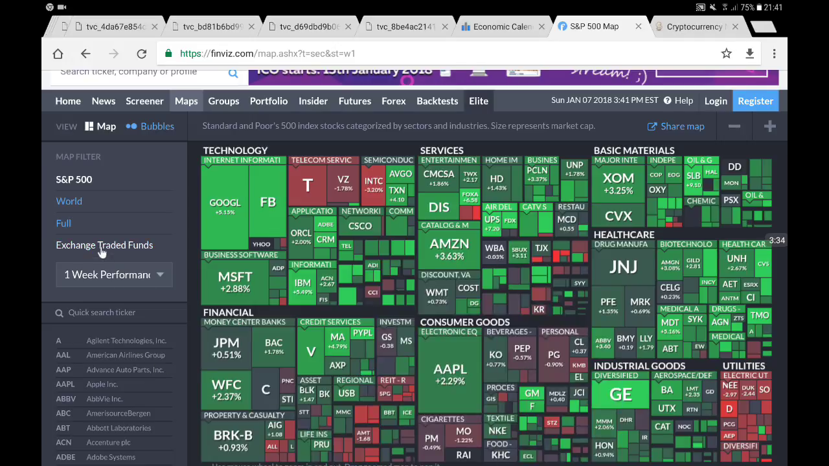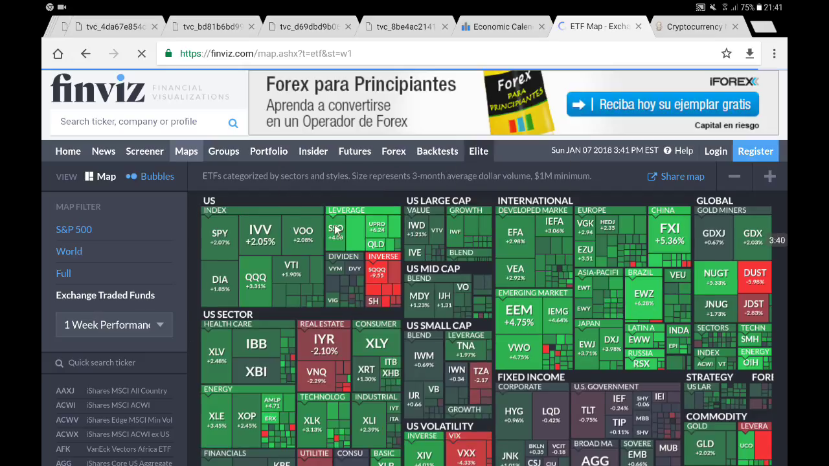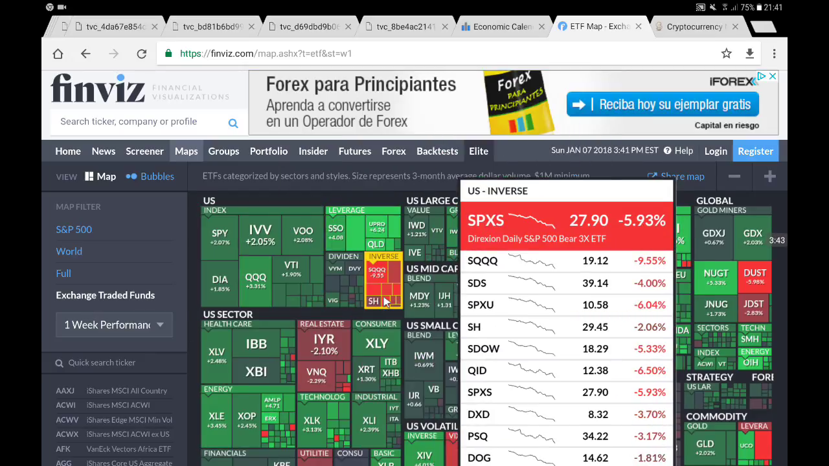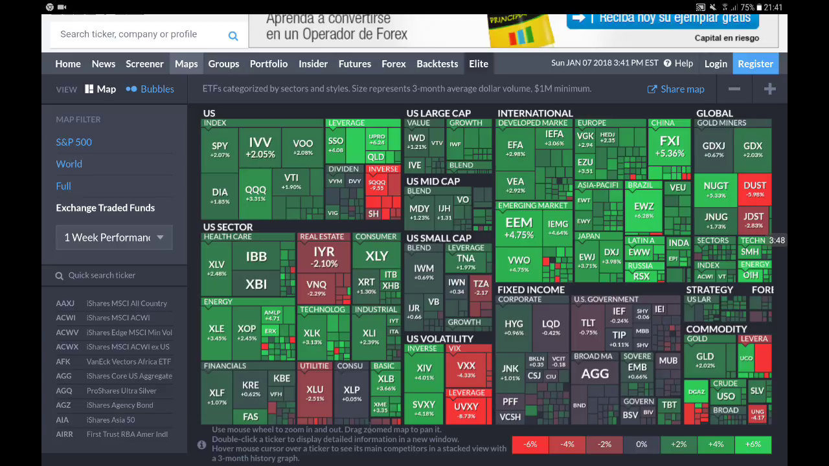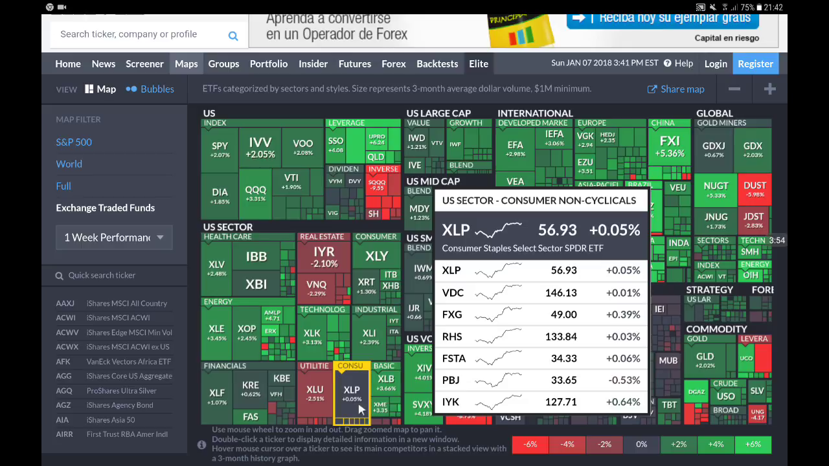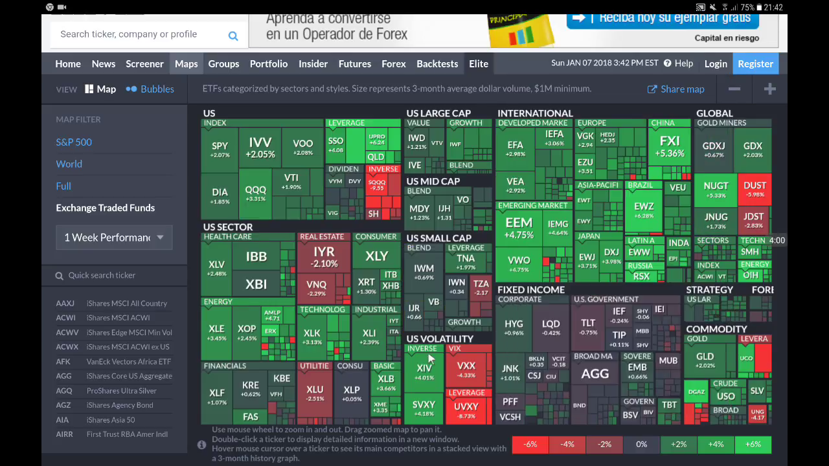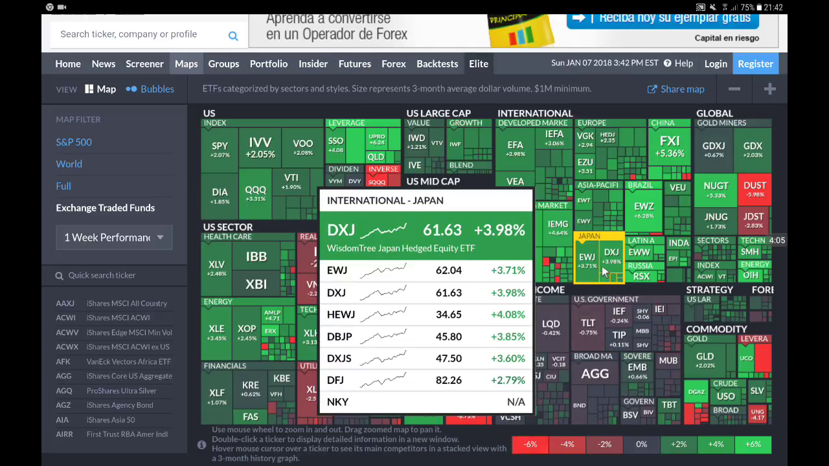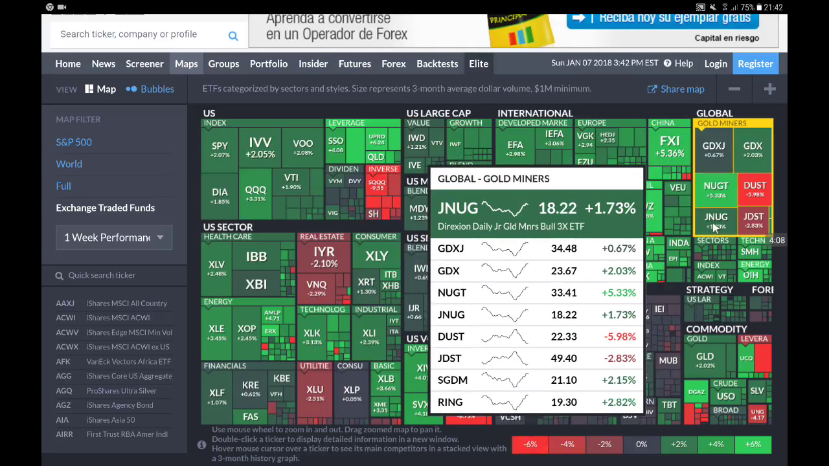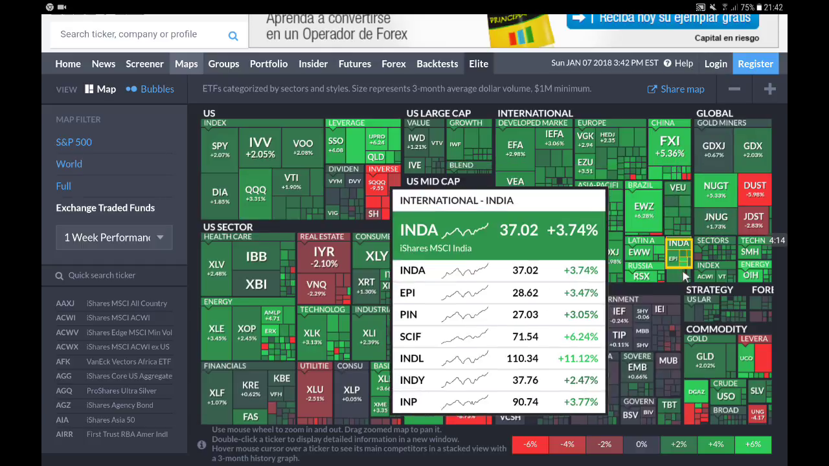Okay, so now let's move on and let's have a quick look at ETFs. And over here, equities, everything in green. The inverted ETFs, everything in red. So that's correct. Over here, the sectors, a bad week for real estate and for utilities, and also over here for the consumer non-cyclicals. And everything large cap, mid cap, small cap in green, volatility in green, and inverted in red. So that's correct. International, everything looks great, everything in green. Over here, the global miners also in green. In the dust and GDXJ, excuse me, in red.